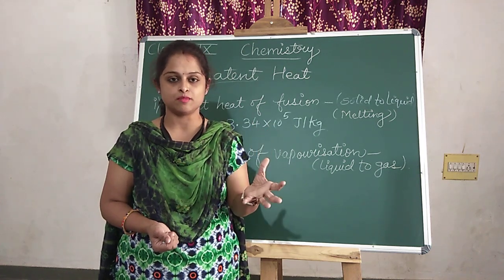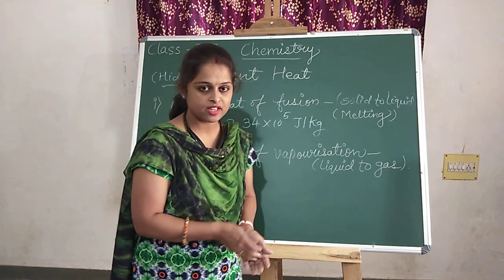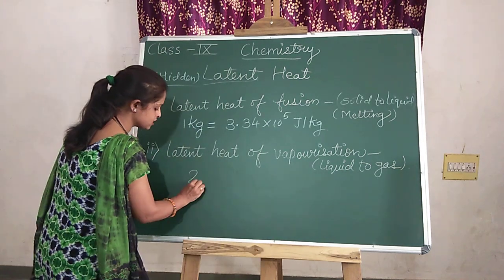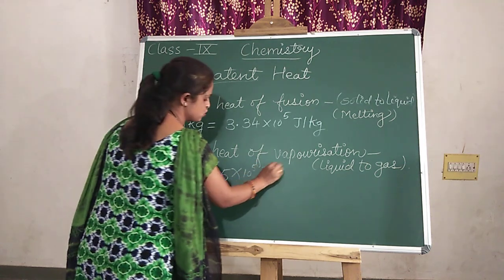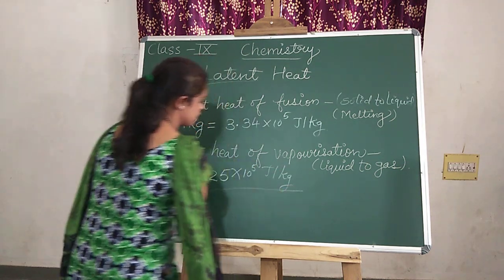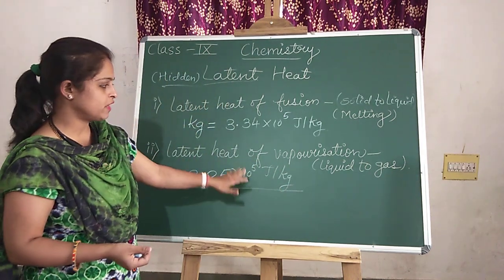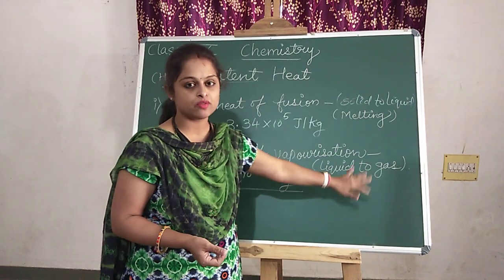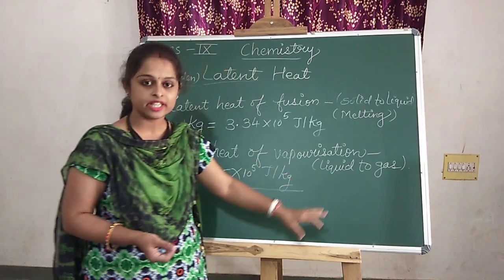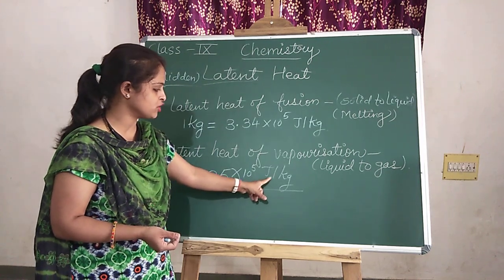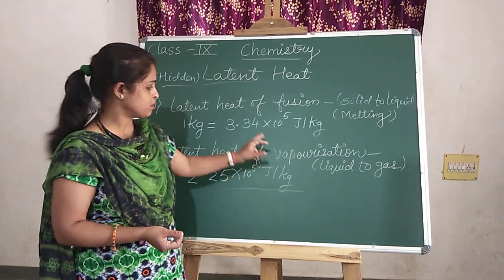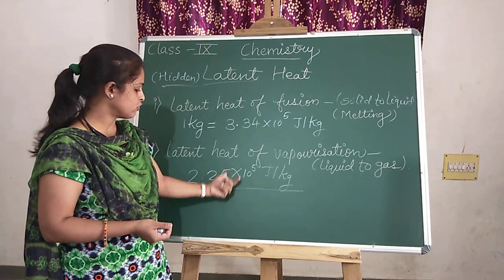It gives the steam. So, how much energy is needed? It needs 2.25 multiplied by 10 raised to the 5 joules per kg of heat. When the liquid state is going to convert into the gaseous state, it needs the latent heat of 2.25 multiplied by 10 raised to the 5 joules per kg. Same experiment which you did here, but the state of energies differs.